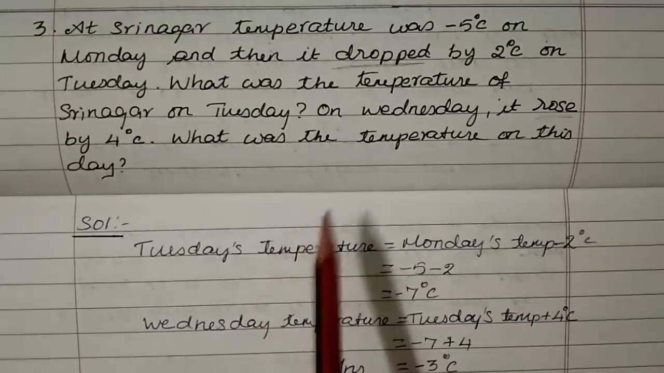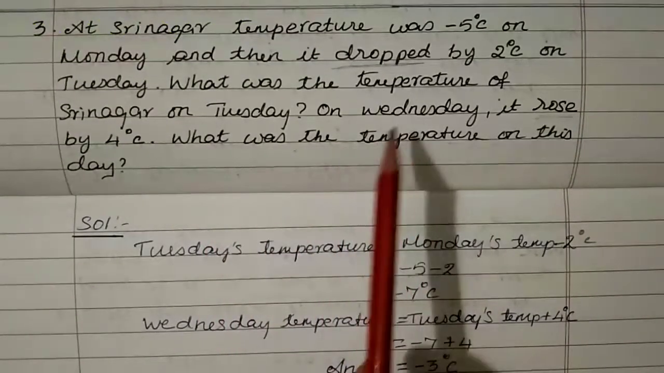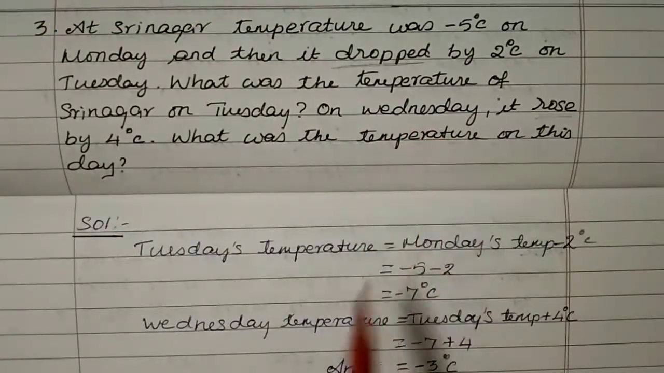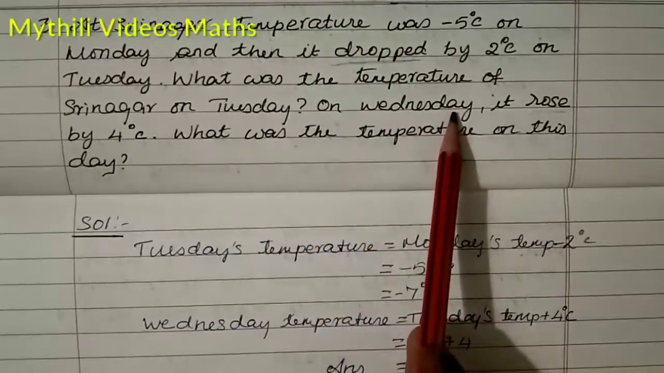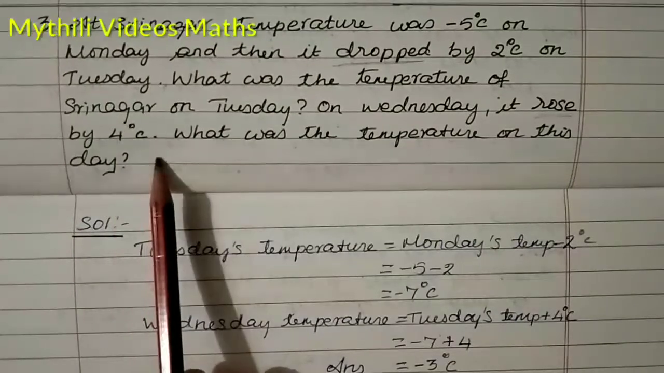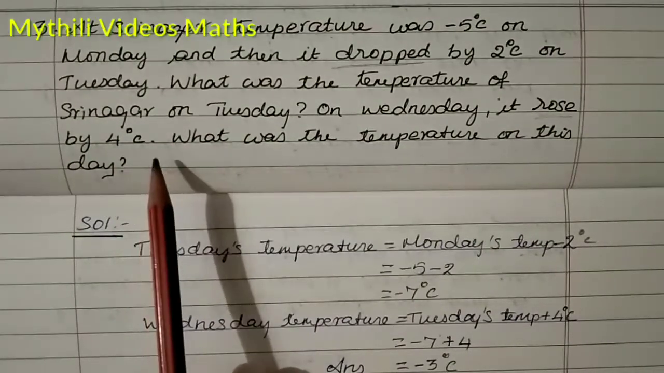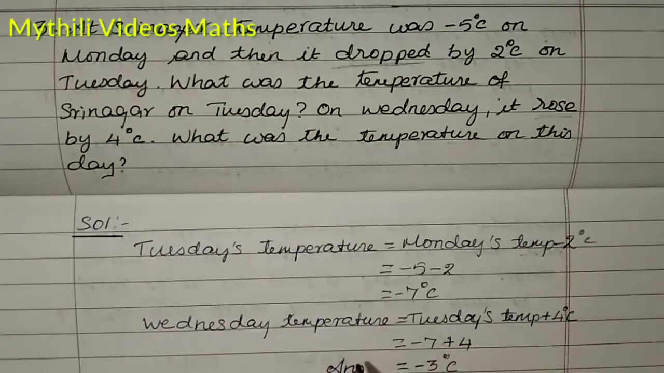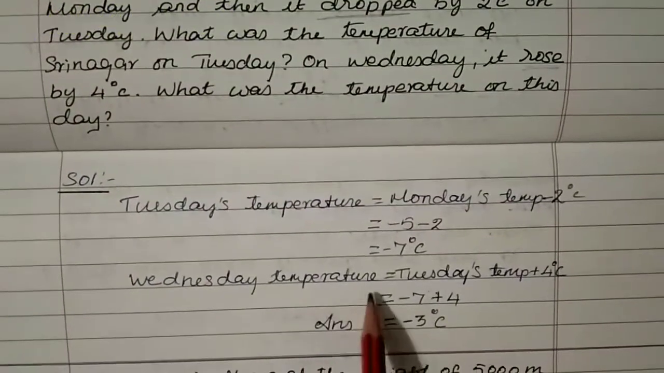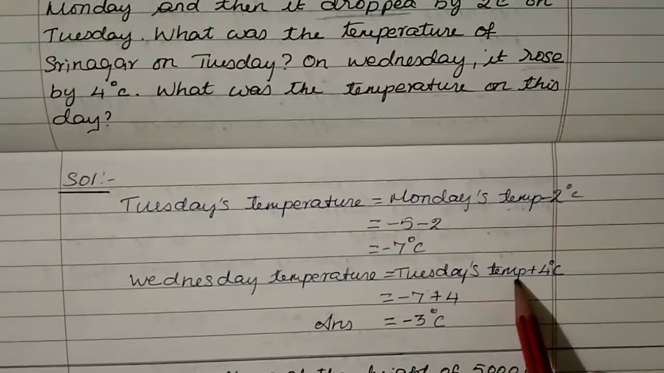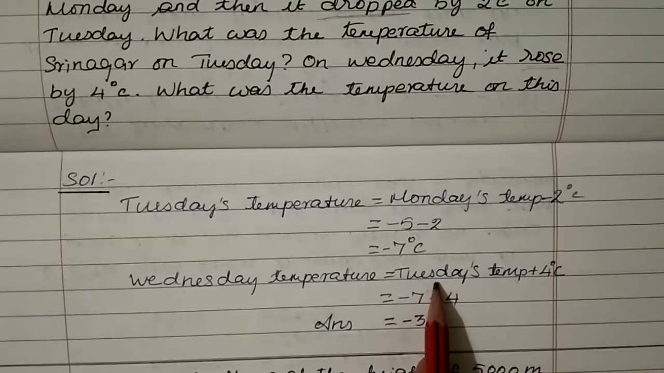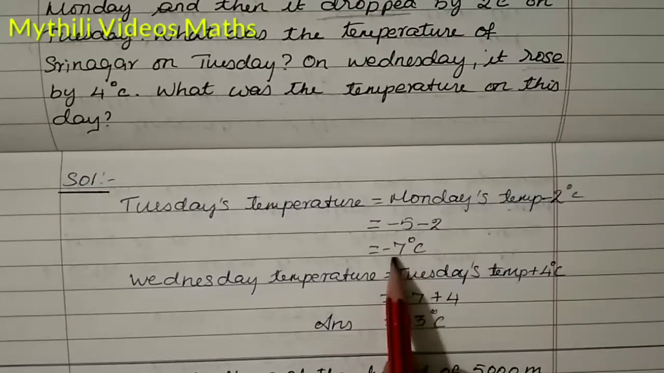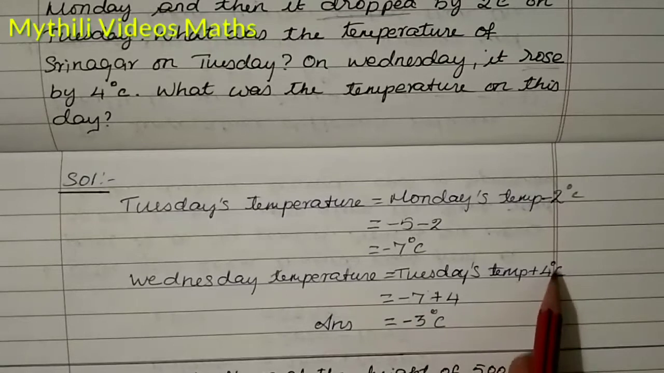After that, we want to find the temperature on Wednesday. What is the temperature for Wednesday? Just see here, on Wednesday it rose by 4 degrees Celsius. So that means 4 degrees Celsius increased, and increased means we have to add the value. So Wednesday's temperature equals Tuesday's temperature plus 4 degrees Celsius. Tuesday's temperature is minus 7 degrees Celsius, so minus 7 and then plus 4 degrees Celsius.